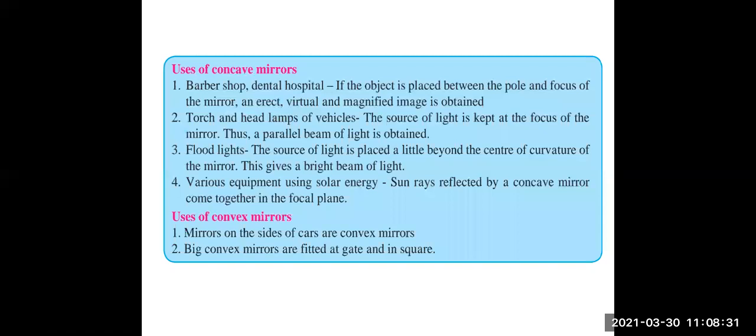In various equipment using solar energy, sun rays reflected by a concave mirror come together in the focal plane. Uses of convex mirrors: mirrors on the sides of a car are convex mirrors. Big convex mirrors are fitted at the gate and in square.